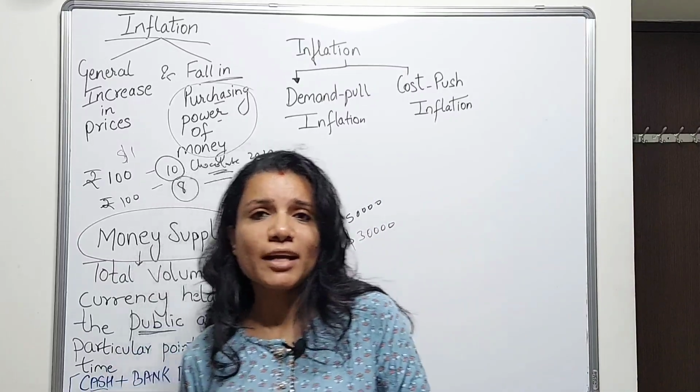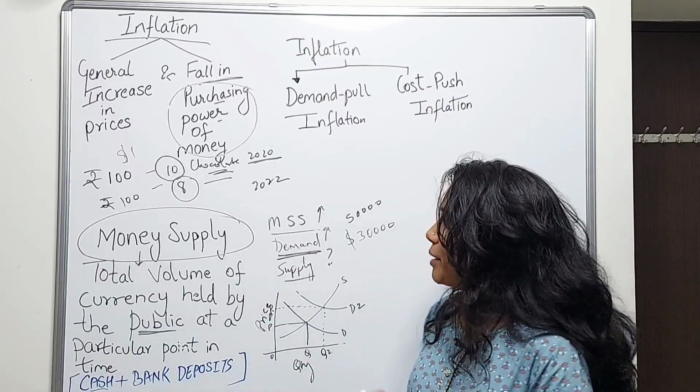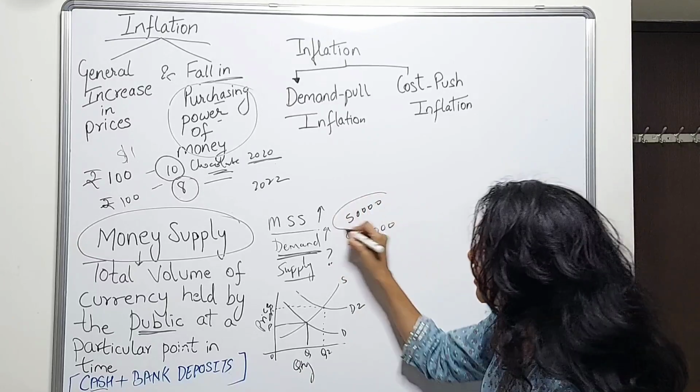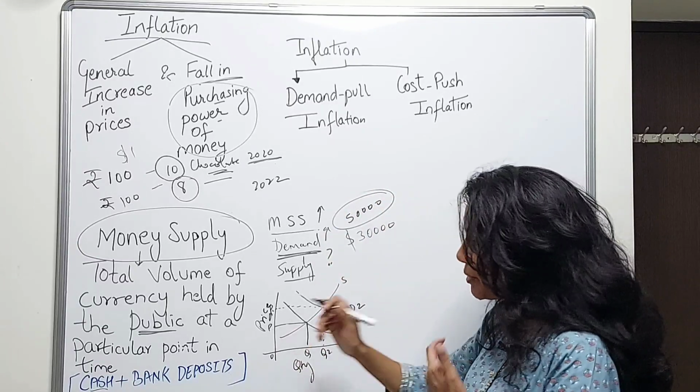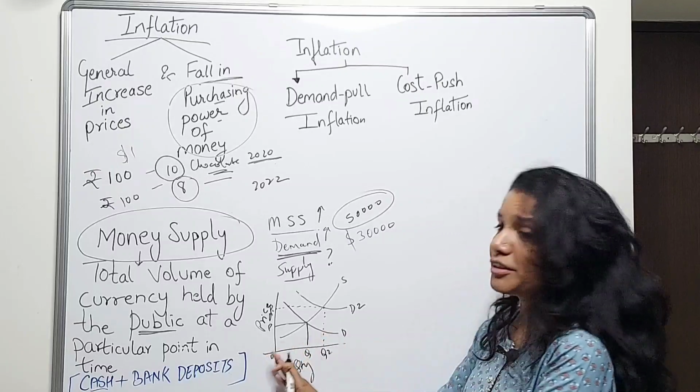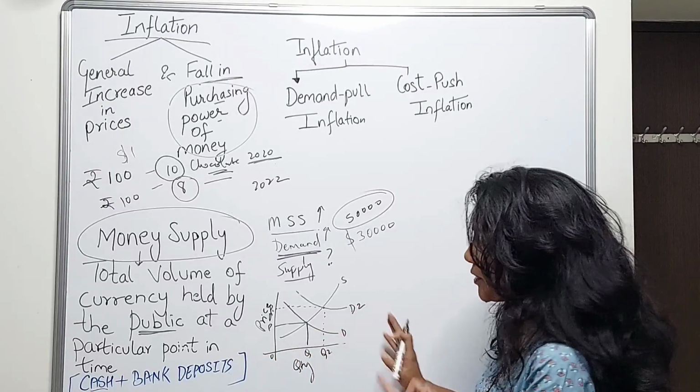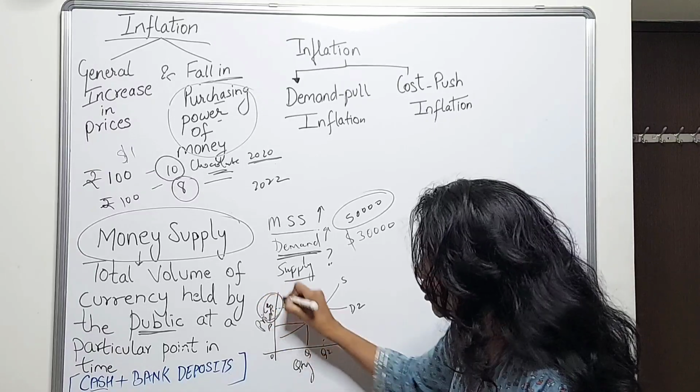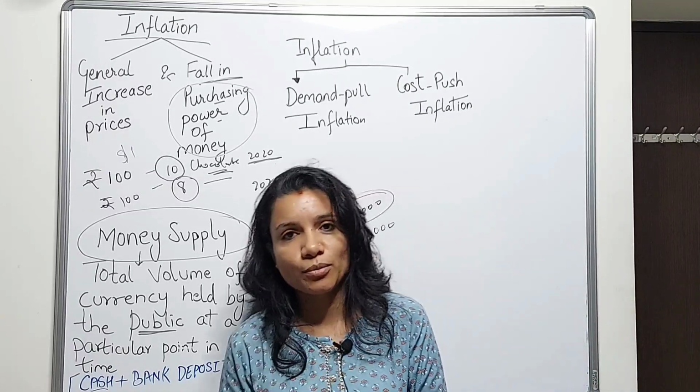Even if the prices rise, people are ready to pay. If people are ready to take admission in the institutes at this price also, if people are ready to buy whatever commodity we are talking about, they're ready to buy cars, petrol, clothes at this new price, if they're ready to pay, then what is the problem?